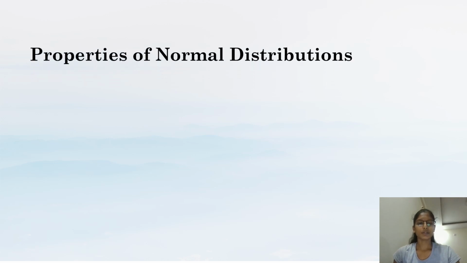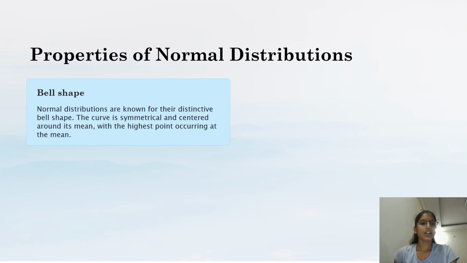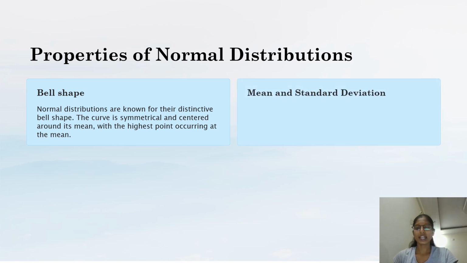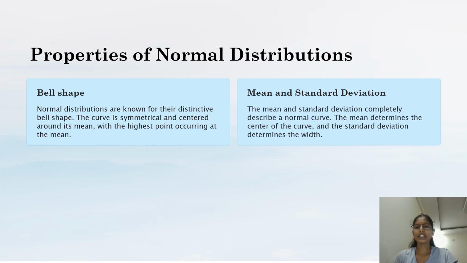Then, properties of normal distribution. So what are the properties of normal distribution? Bell shape: normal distributions are known for their distinctive bell shape. The curve is symmetrical and centered around its mean, with the highest point occurring at the mean. Mean and standard deviation: the mean and standard deviation completely describe a normal curve. The mean determines the center of the curve and the standard deviation determines the width.